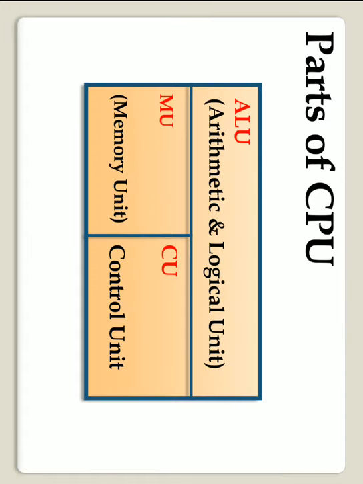Now the parts of the CPU are ALU, MU and CU. ALU stands for the arithmetic and logic unit, MU stands for the memory unit, and CU stands for the control unit of the computer.